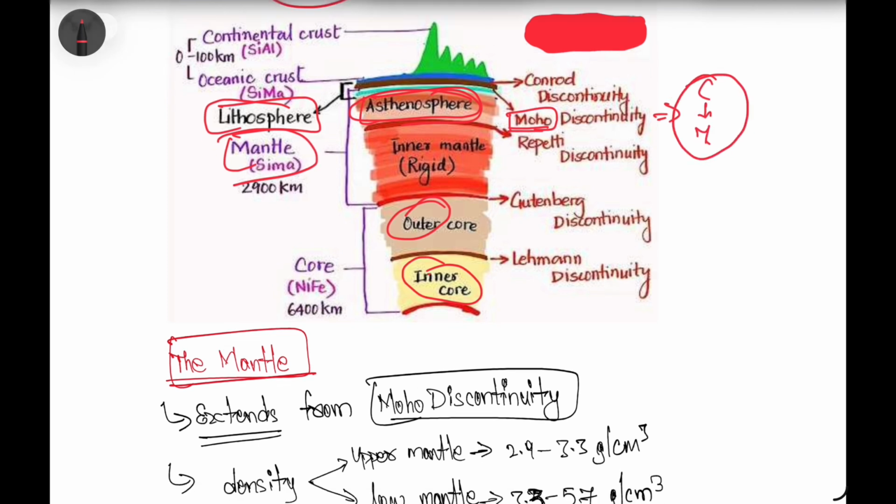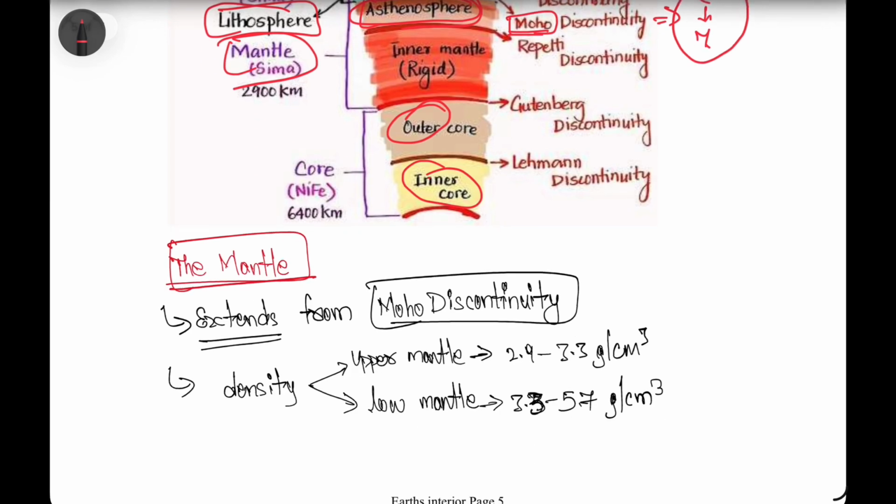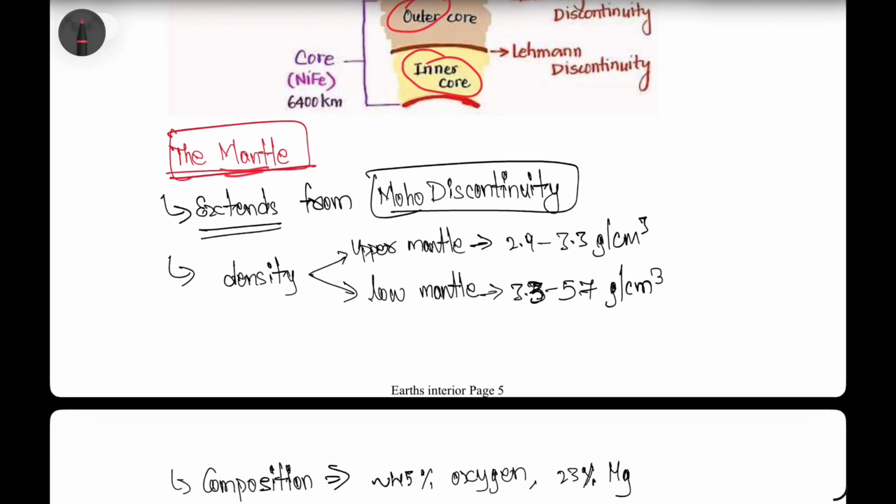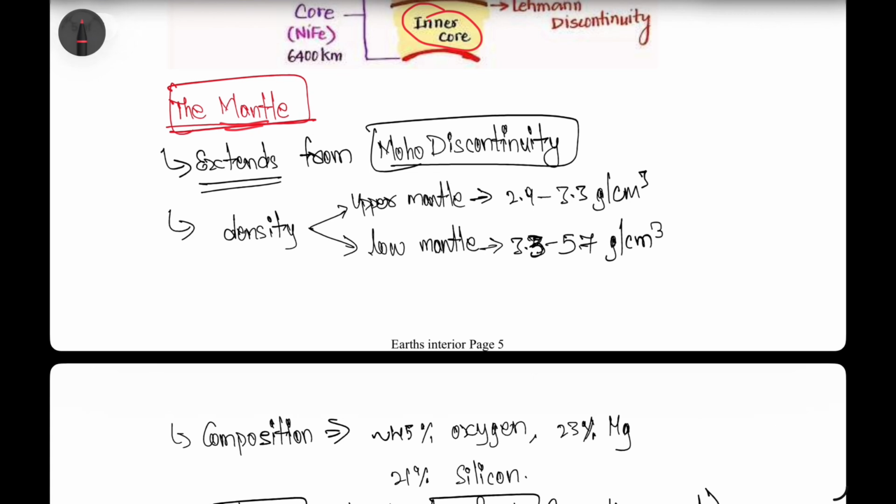And now we will understand the concept of the mantle. Under the crust we can say the mantle is present, right? So immediately after the crust region, there is the mantle.